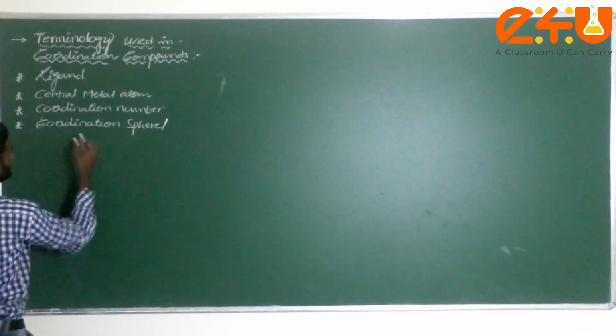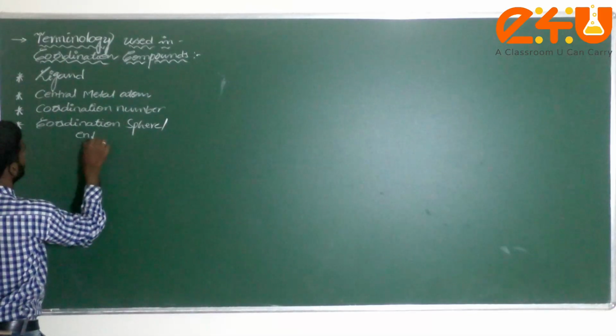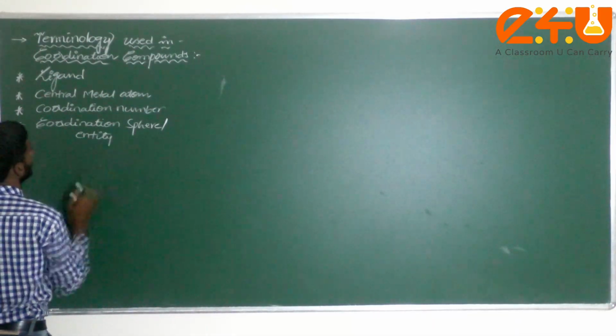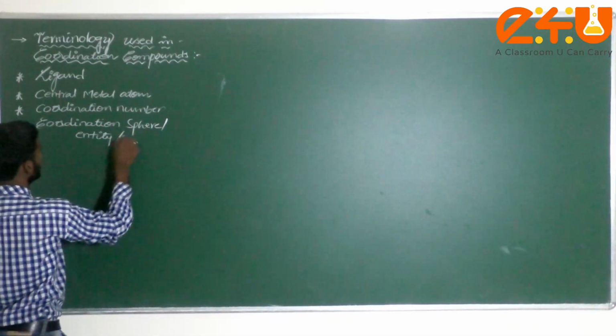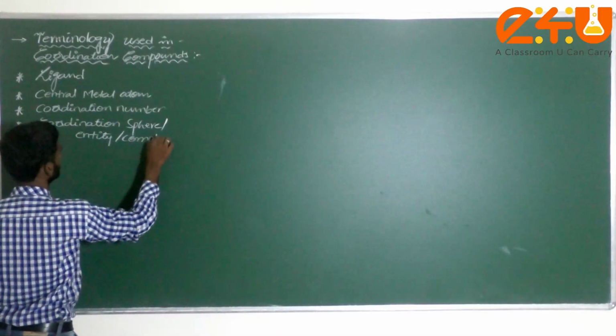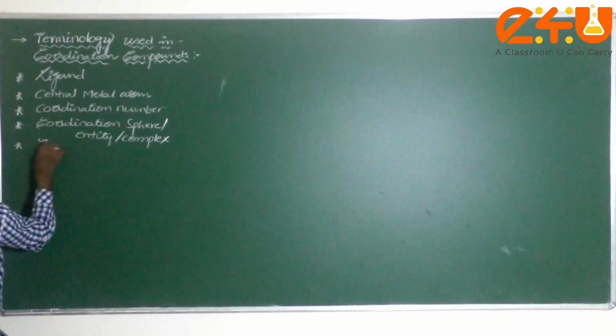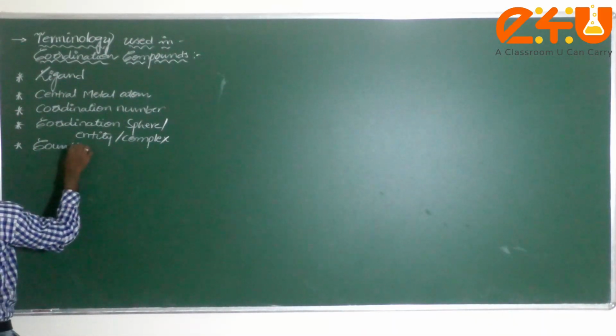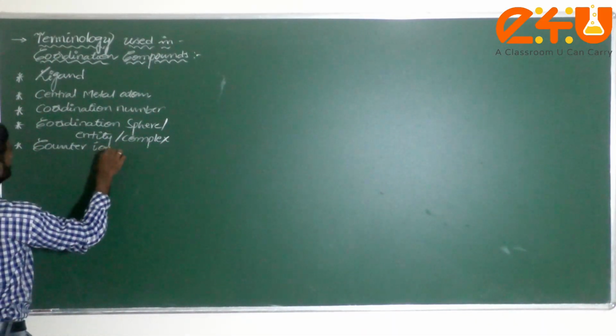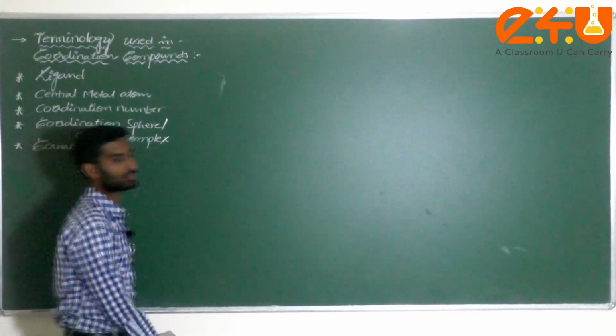It's also called a coordination entity. Coordination entity is also called a coordination complex. Next one, dear students, is counter ions. What is it, dear student? Counter ions.